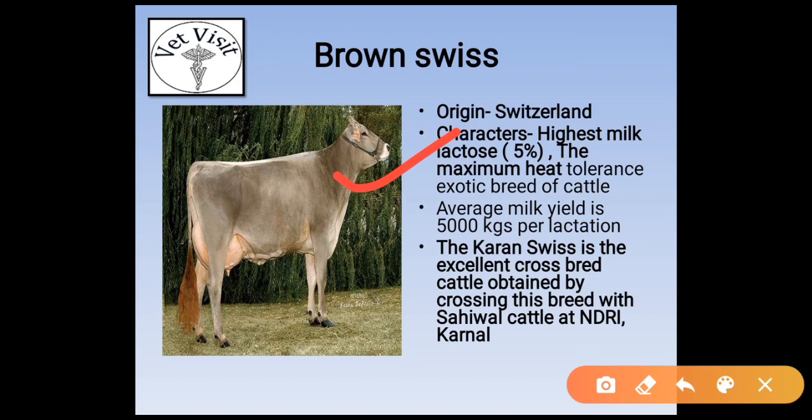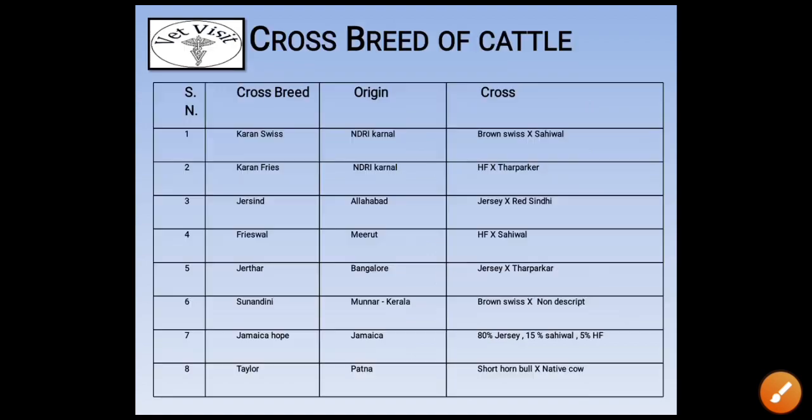Karan Swiss is an excellent crossbreed cattle originated by crossing Brown Swiss with Sahiwal at NDRI. By crossing the Brown Swiss with the Sahiwal, the new breed developed at NDRI Karnal is Karan Swiss. This has also been asked in many exams. Crossbreeds of cattle.